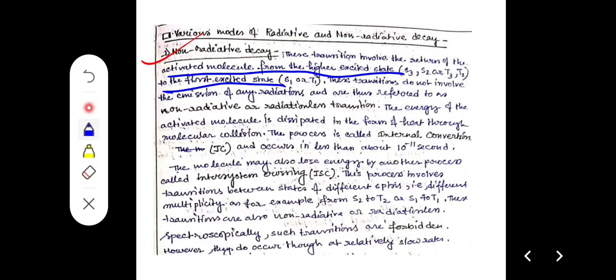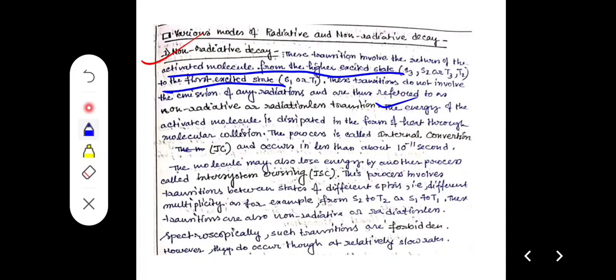The energy of the activated molecule is dissipated in the form of heat through molecular collision. Due to this collision the energy is dissipated. So from excited state to ground state transition, no radiation is seen.